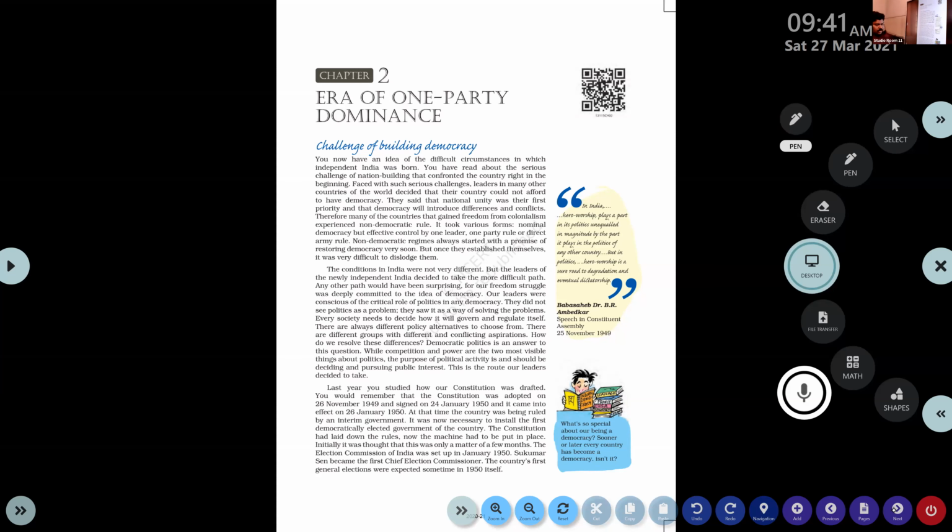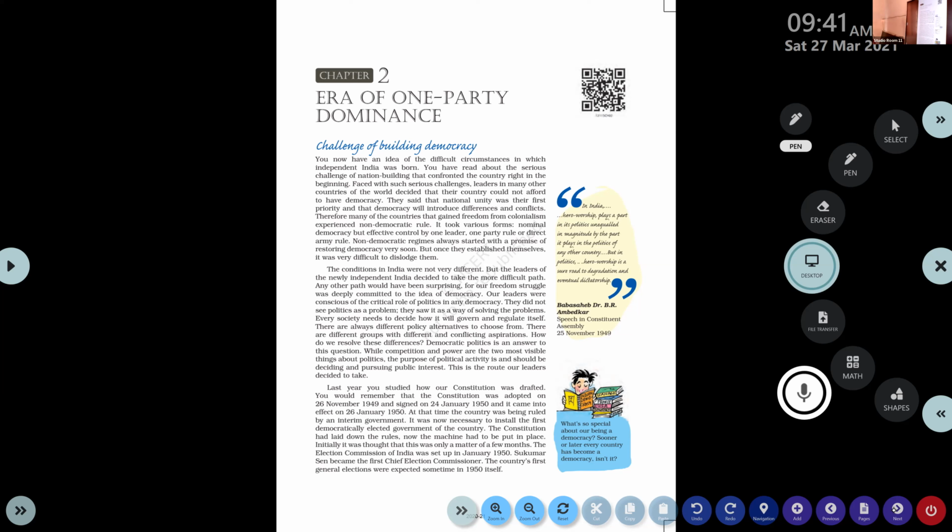So yesterday we discussed the different political party situations that exist in different countries, like a single-party system, bi-party system, and multi-party system. We also discussed almost all the political parties functioning in India today, directly or indirectly related to the Congress Party and the national movement. So you now have an idea of the difficult circumstances in which independent India was born.